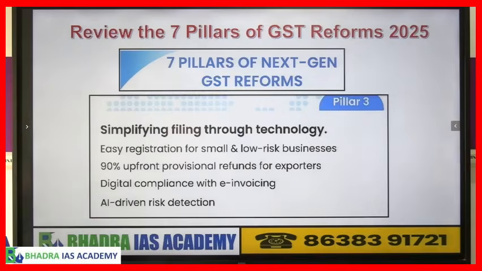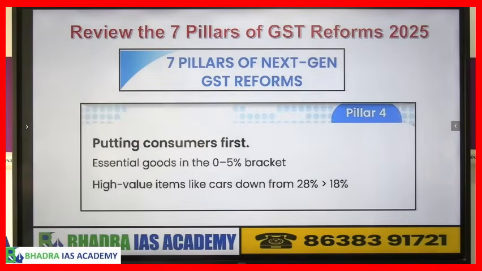Pillar number 3, simplifying the filing of tax returns through the use of technology. So easy registration for small and low risk business, 90% upfront provisional refunds for exporters, and also they will use digital compliance with e-invoicing, and also artificial intelligence will be used, so AI driven risk detection. So these are part of pillar number 3. In the exam you can write at least a few points if this question comes. Pillar 4, putting the consumer first.